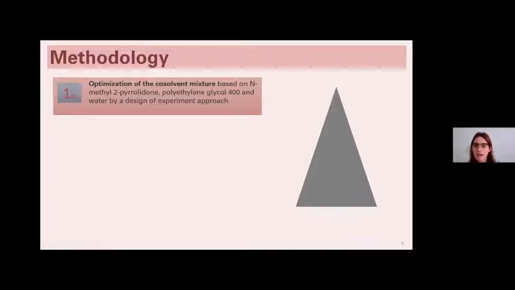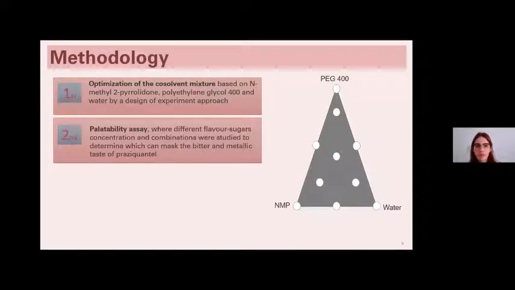We applied a simple centroid mixture design to study how the different proportions of these solvents can influence the final concentration of praziquantel. Then we performed a palatability assay where we tried different flavors and sugar concentrations and combinations in order to determine which can mask the bitter metallic taste of praziquantel.